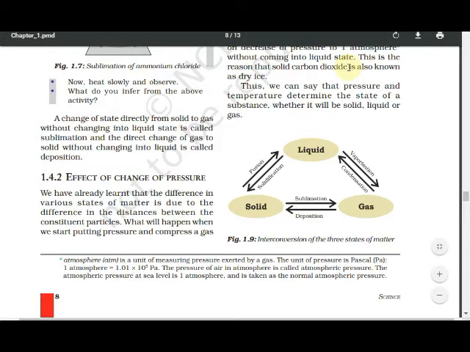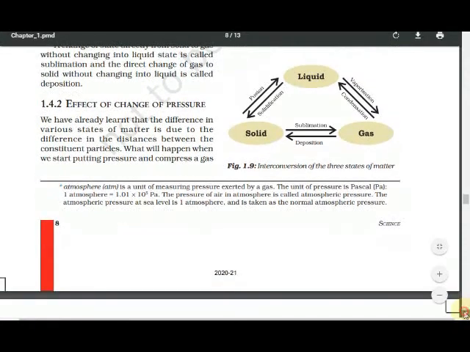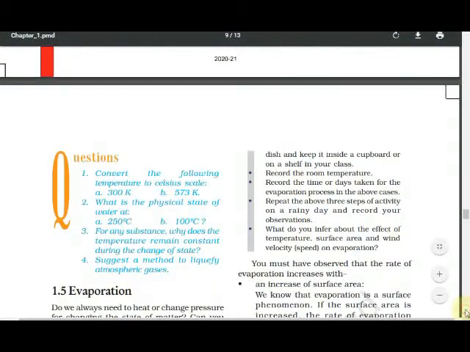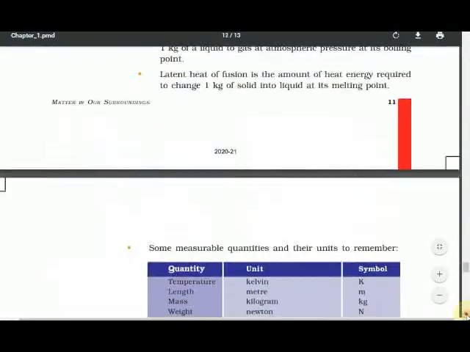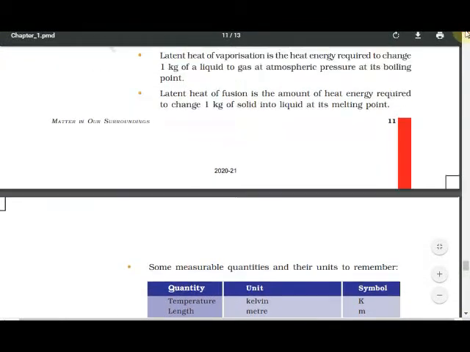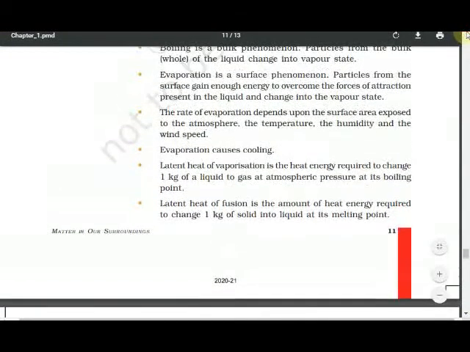Here what you have to understand, 1 atmosphere is equal to 1.01 multiplied by 10 raised to 5 PA. PA means Pascal. Understood? Now we are going to see the next point on the next page. But before that, you have to solve the questions. Which questions are given here? The questions are based on the matter we have taught. Understood?